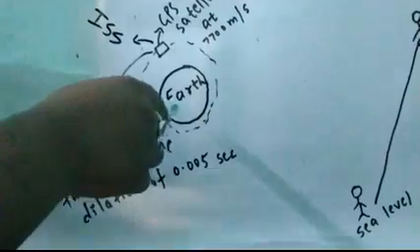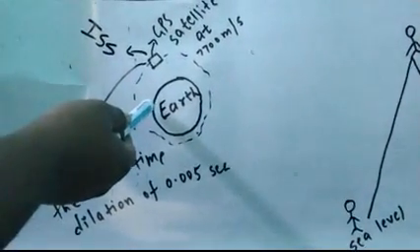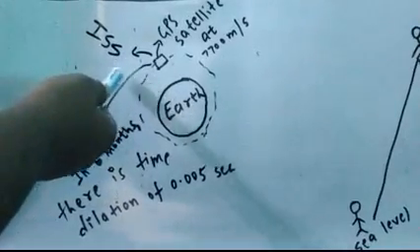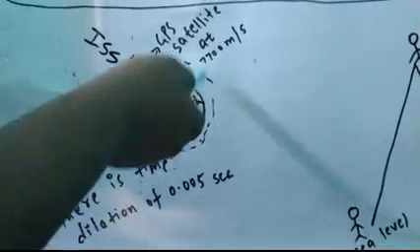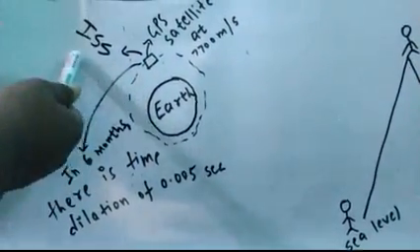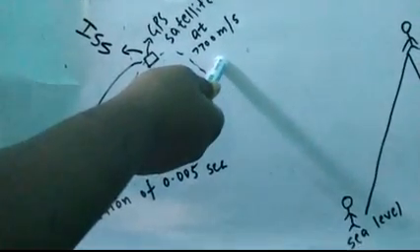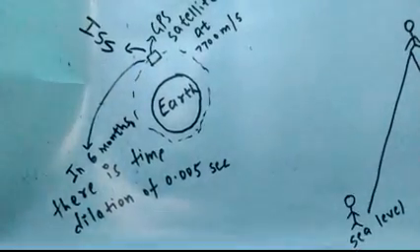The effect is not so dramatic, as the difference in potential is not much, and the speed is very low, 7,700 meters per second, because ISS and GPS both revolve around the Earth at the same speed.